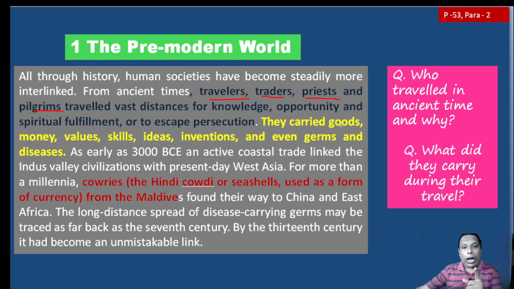Now the question arises, why were these people travelling? Very simple. They travelled vast distances for knowledge, opportunity, spiritual fulfillment, or to escape persecution. Travellers for knowledge, traders for better opportunity, priests and pilgrims for spiritual fulfillment or to escape persecution. Whenever they moved from one place to another, they carried some things.